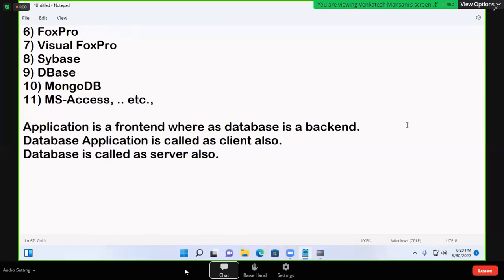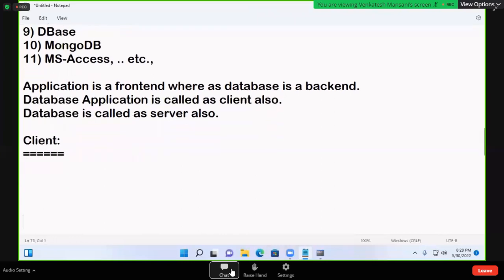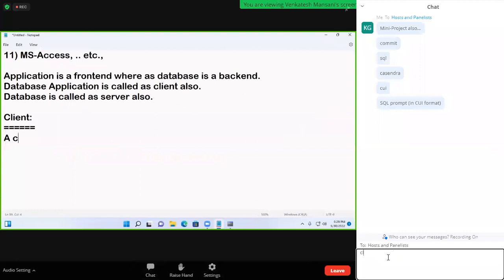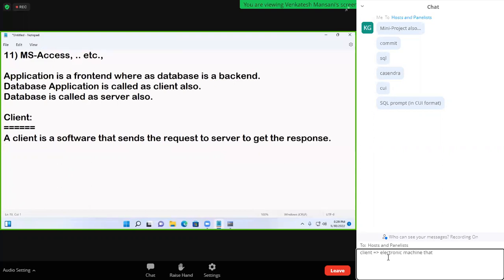What is client? What is server also? I'll give. Write it. Client. A client is a software that sends a request to a server to get the response.